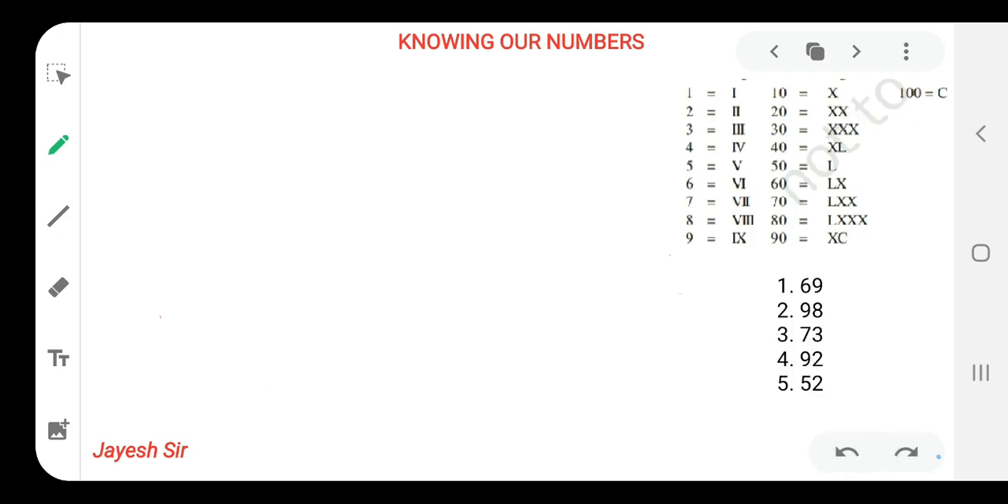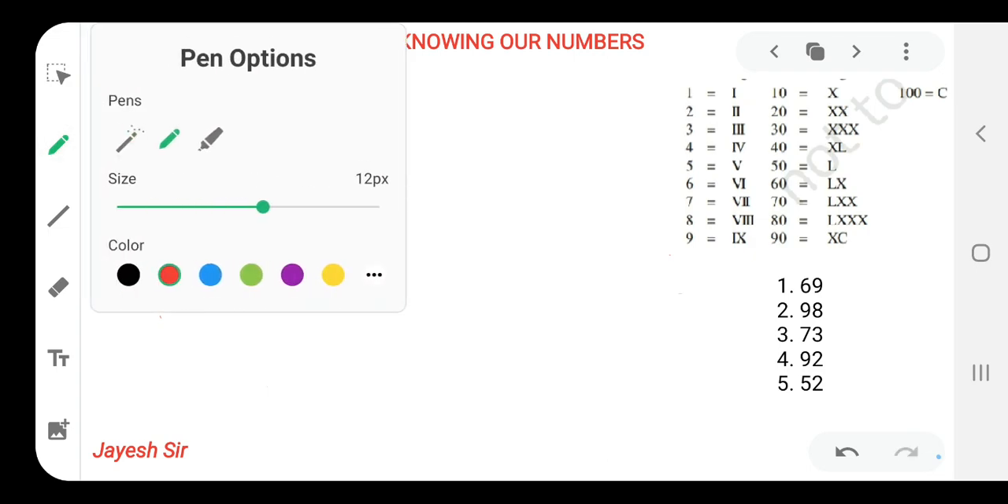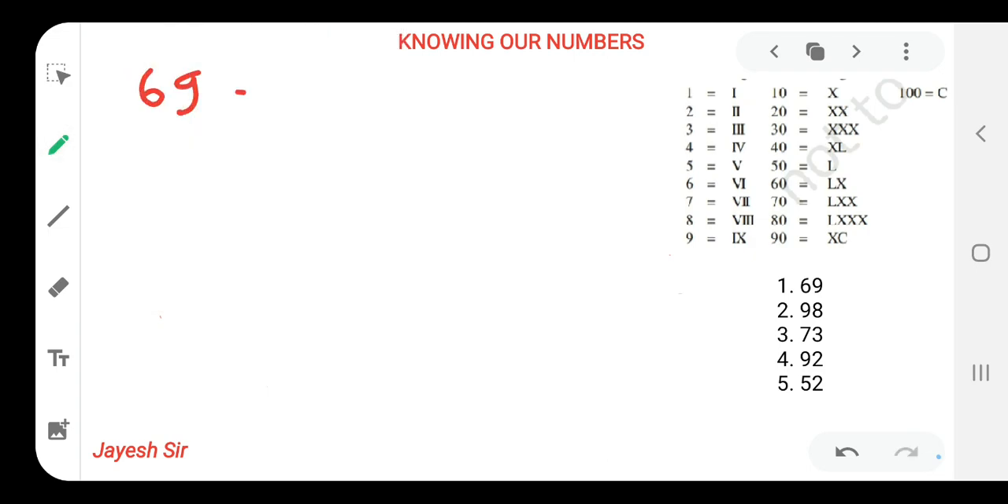Now what we are supposed to do, we have to just solve the five sums given below. We have to write the Roman values for 69. So let's solve for 69. First we'll write 60. How are we supposed to write 60? L means 50. After writing X, that means it has become 60, and we need to write 9. 9 we are writing like this. So this is our answer for 69.